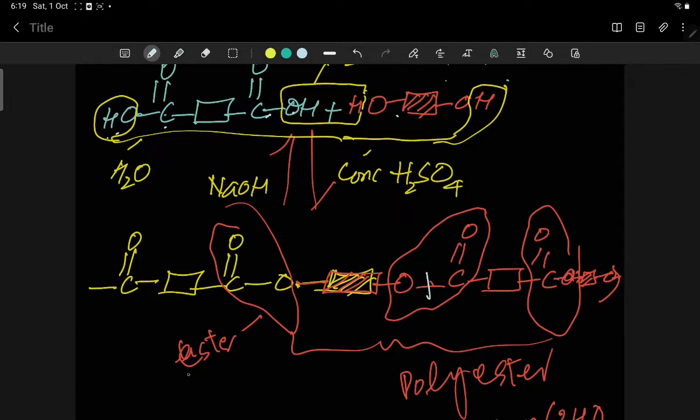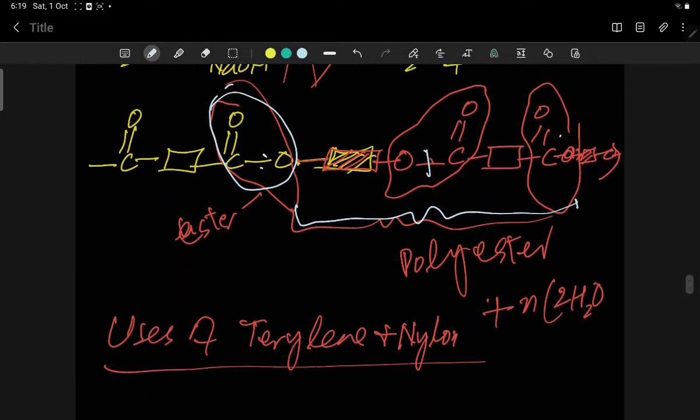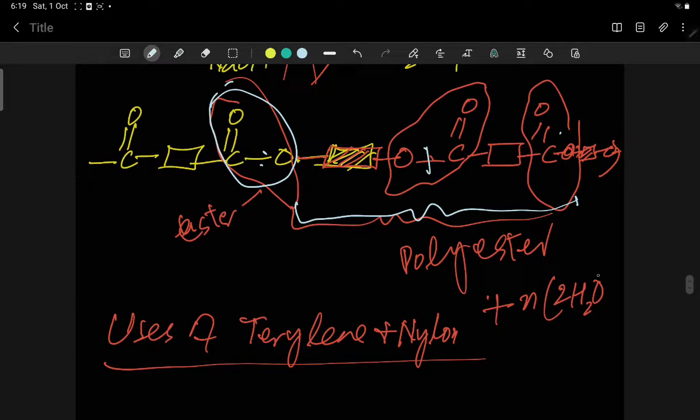So in this way 1 linkage is ester. This is the 1 linkage, and when we talk about many linkages, this is the many linkages 1 2 3. Many linkages, more than 2 linkages, are known as polyester, and n number of 2 water molecules along with this structure. This is known as polyester, as well as terylene, along with 2 water molecules.